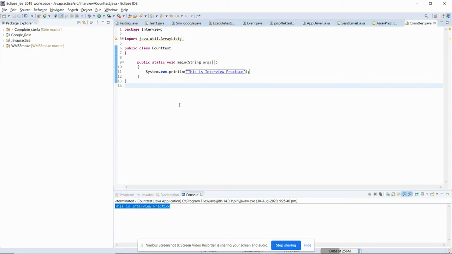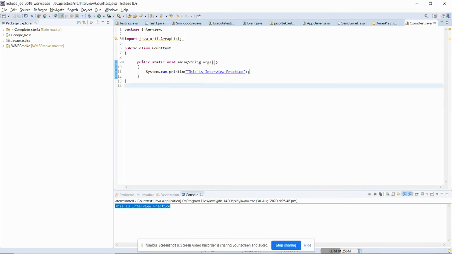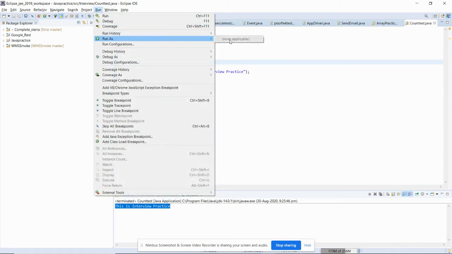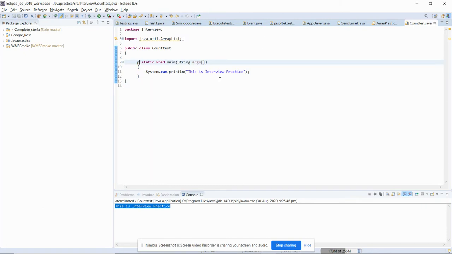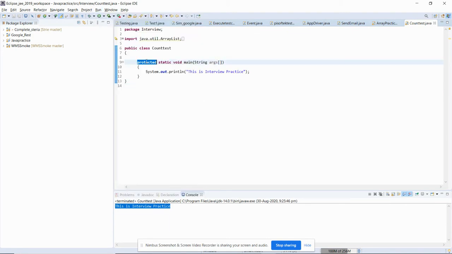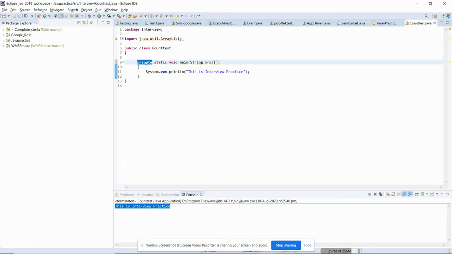Now the interviewer may ask, can we modify this statement? Let me tell you, in general we cannot modify any of these. Suppose I remove public, then you will not get the option to run it. You cannot change it to protected either. If I run again, you will not get the option. You cannot make it private either. So you cannot alter your access specifier, first of all.